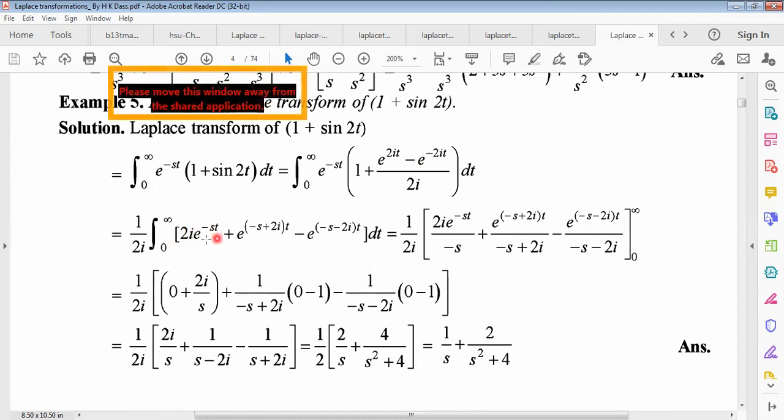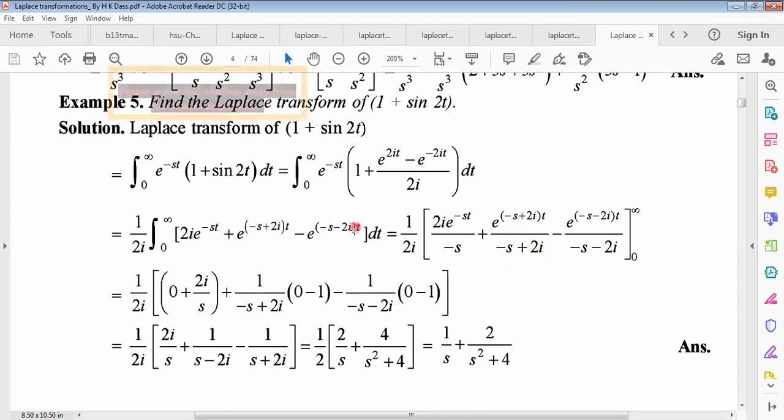Now integrating with respect to t, we get this. Putting upper limit infinity and lower limit 0, the integration of e to the power minus st will be e to the power minus st divided by the coefficient of t, which is minus s. Similarly for the other one, e to the power minus x divided by the coefficient of t, which is minus s plus 2i.